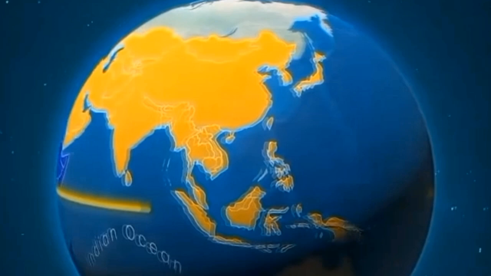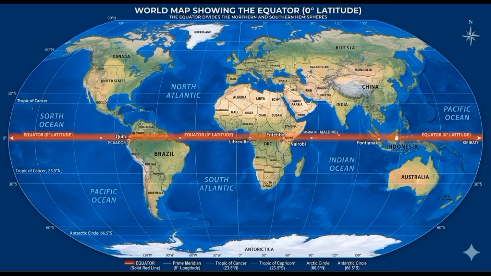In addition, the equator provides a framework for comparing different regions of the world. By understanding how far a location is from the equator, geographers can make general predictions about its climate, daylight patterns, and environmental conditions. This makes the equator a key reference point in both physical and human geography.